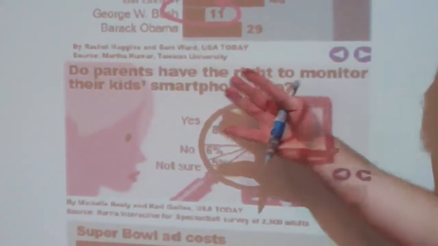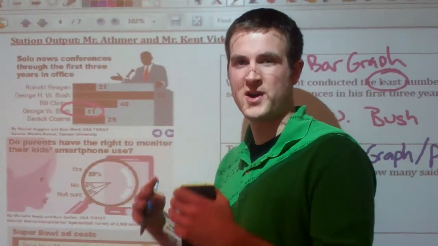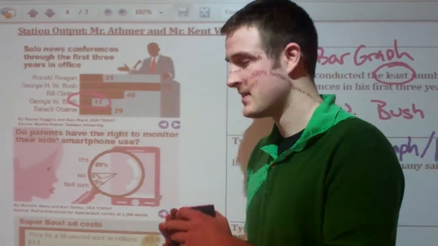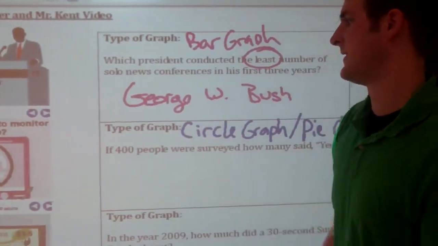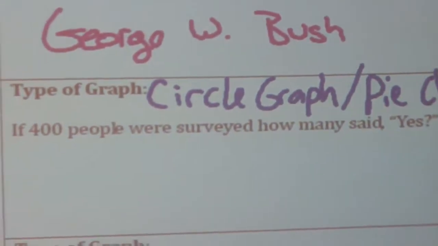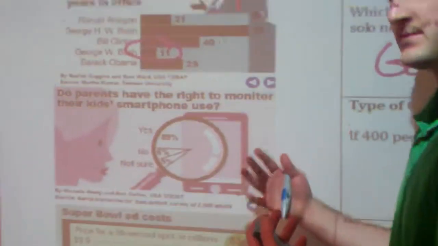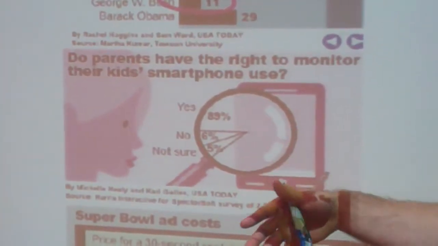And so we have 3 pieces making up the entire pie. And what do they add up to, Mr. Atherton? They all add up to 100%. Pie charts add up to 100%, 360 degrees, an entire circle. And so you're going to get a question like this. If 400 people were surveyed, how many said yes? So let's go back to the chart and take a deep breath and calm down. Well, they give us percents. They don't give us numbers.